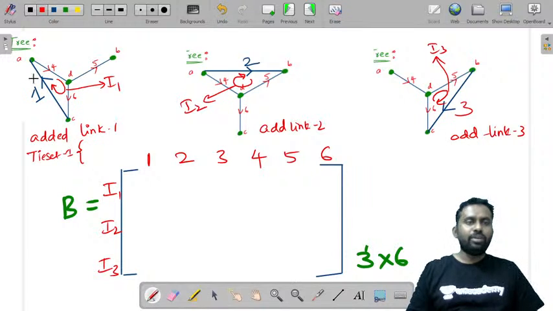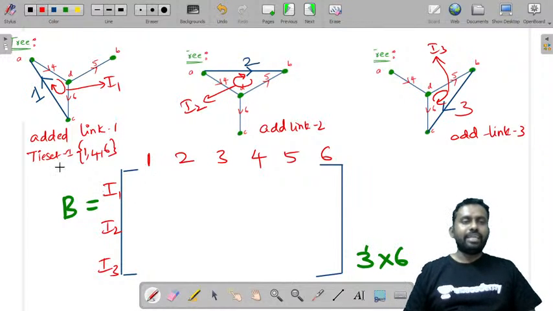This is it. Then you need to consider this loop. What are the branches that are present in this? 1, 4 and 6. Except in I1, that is in I1, how many number of branches are there? 1, 4, 6. Except that, the rest of the values are 0: 2, 3, 5 will be 0.